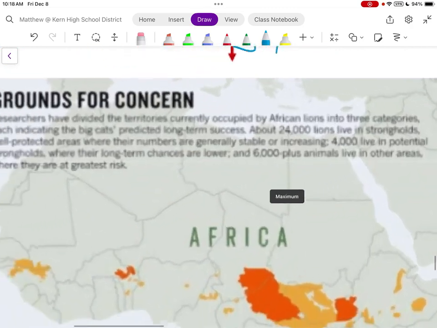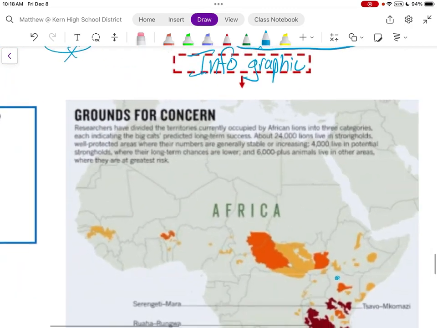And there's information on this infographic that researchers have divided the territories currently occupied by African lions into 3 categories, each indicating the cat's predicted long-term success. About 24,000 lions live in strongholds, well-protected areas where their numbers are generally stable or increasing.